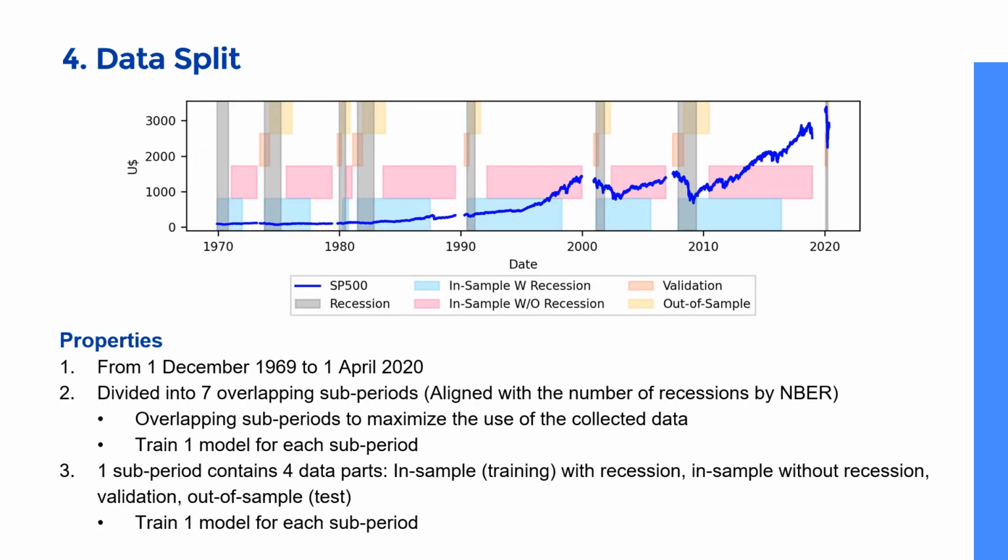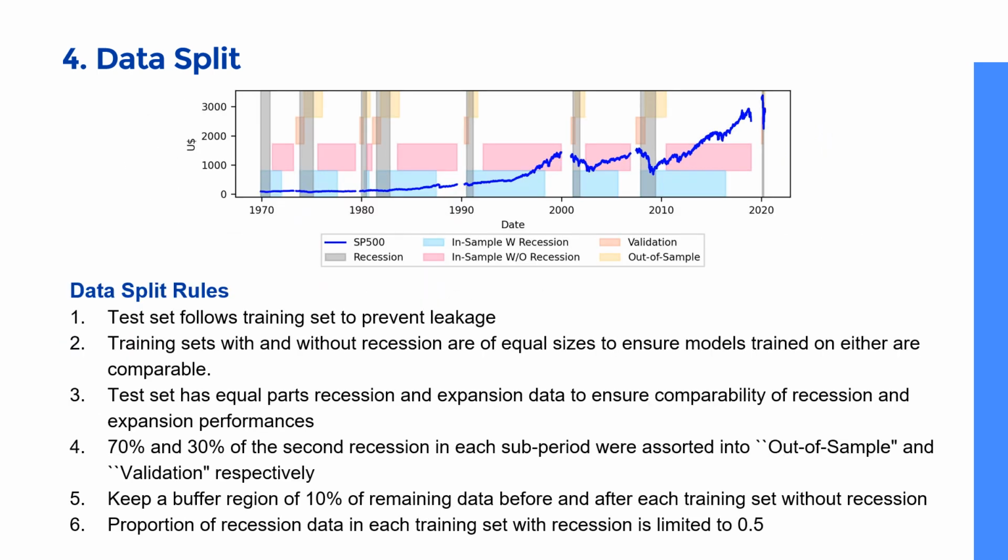We divided the dataset into 7 overlapping sub-periods to maximize the use of the collected data. We trained the model on each sub-period. Each sub-period includes two types of training data, one with only expansion data and the other with both expansion and recession data. It also includes a validation set and a test set. The following are the rules used to split the dataset.